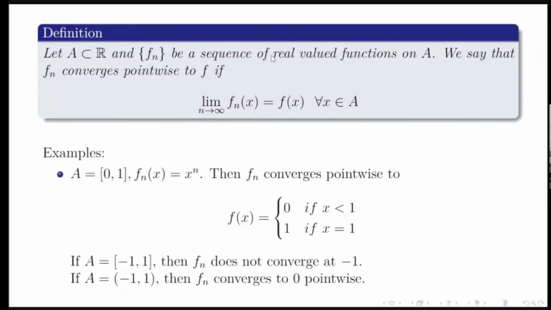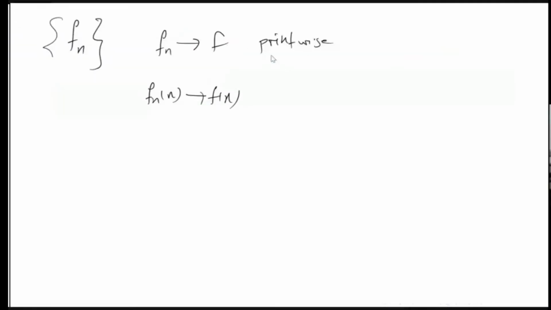So we can just look for some examples. First one is x raised to n. This is the first simple example we come across whenever we are trying to learn about this convergence. So what can you say about Fn(x) equal to x raised to n? We know that if mod x is less than 1, then x raised to n will converge to 0 as n tends to infinity. This result we already all know.